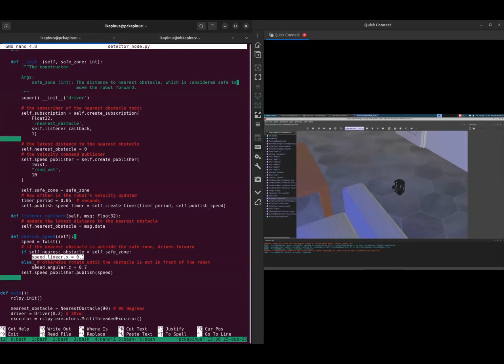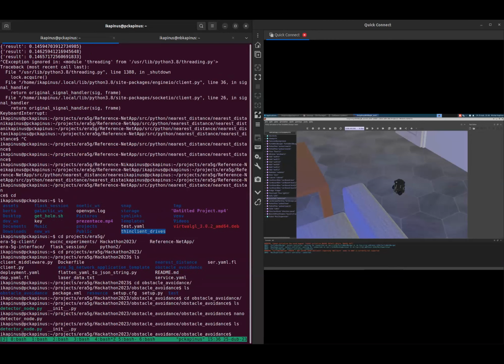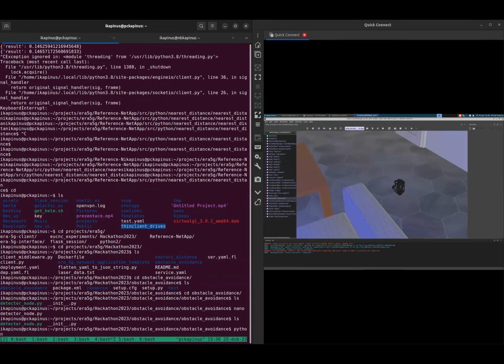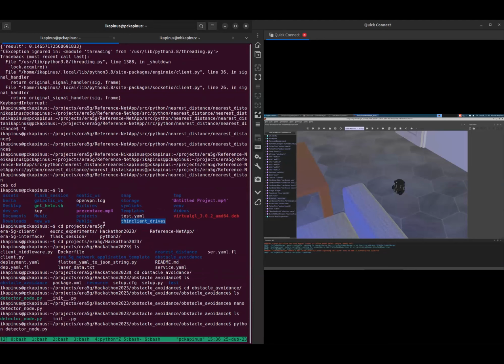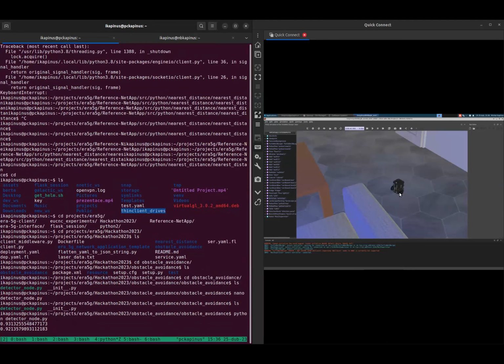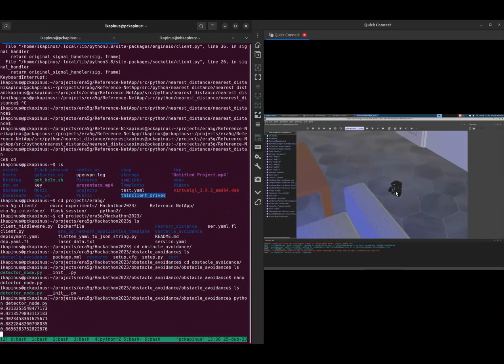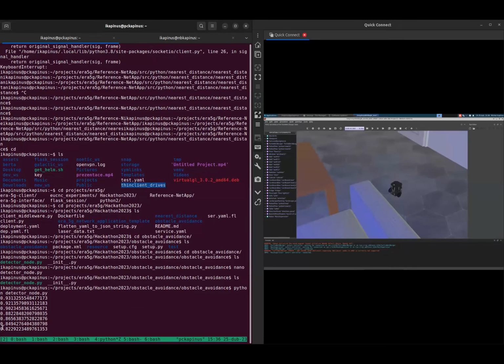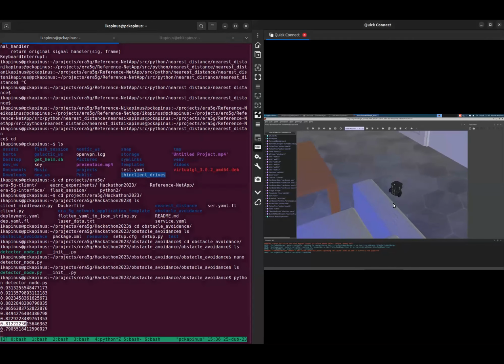We can try to run it. And you can see that the robot goes forward and it prints into the terminal the distance to the nearest object.